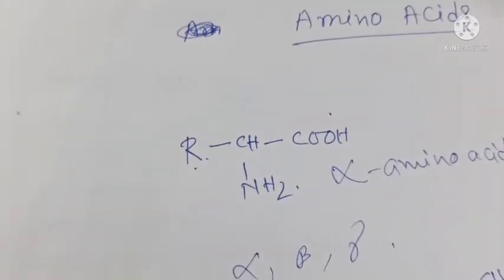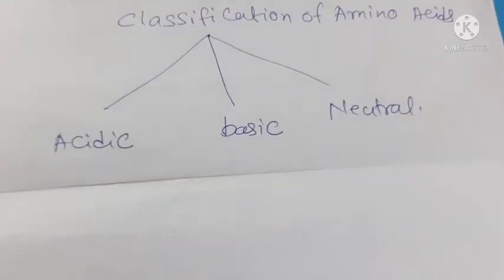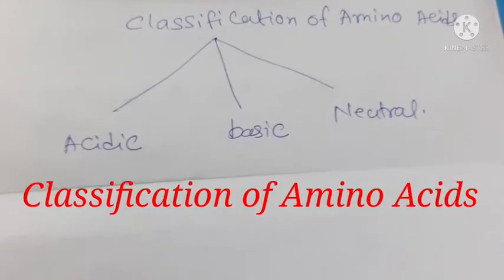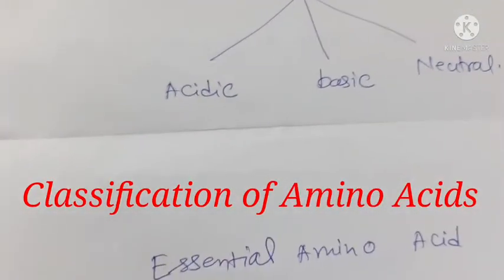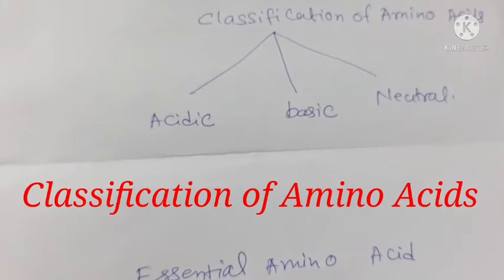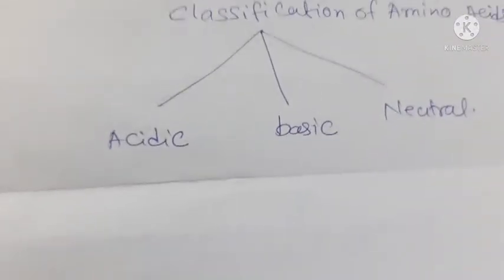Now we'll move to the next part, the classification of amino acids. Depending on the number of acidic and basic groups present, amino acids can be classified as acidic amino acids, basic amino acids, and neutral amino acids. The amino acid general formula is RCH, NH2, COOH.